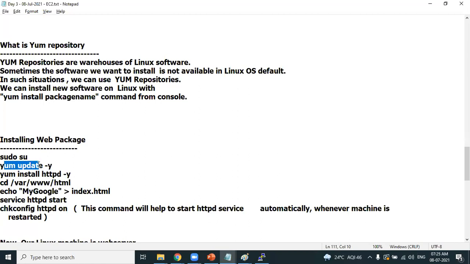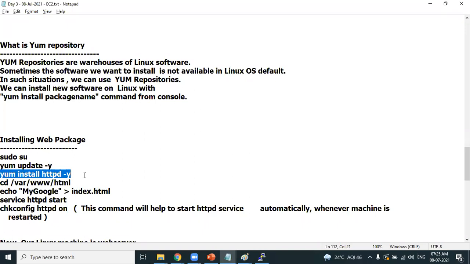You may have a question, Sunil, how can we update the repository? yum update -y. So first I update the repository. yum update -y will update the repository. You may ask, why are you updating the repository? We update it so that you get the latest versions of the package. It's always good practice. This is the statement to update the repository, and this is the statement to install httpd.